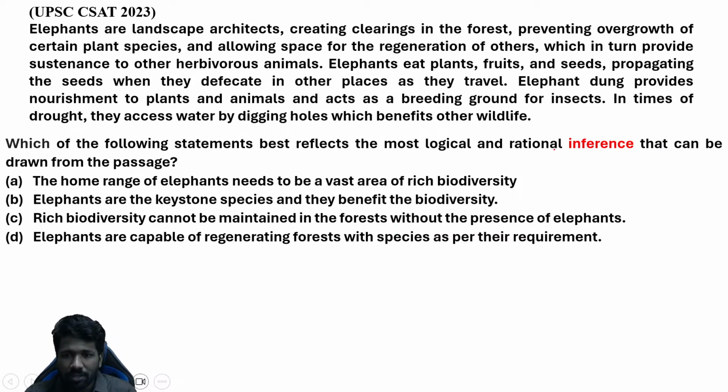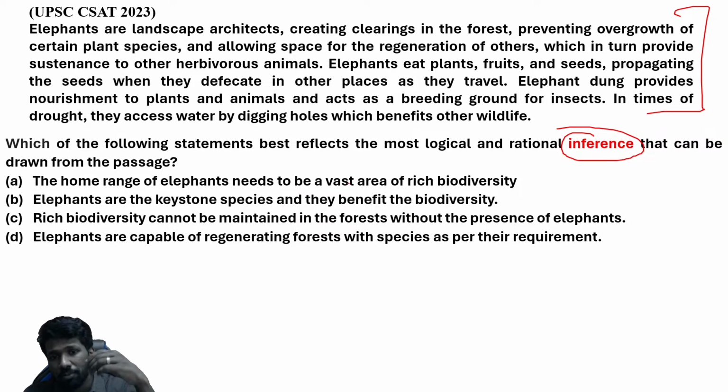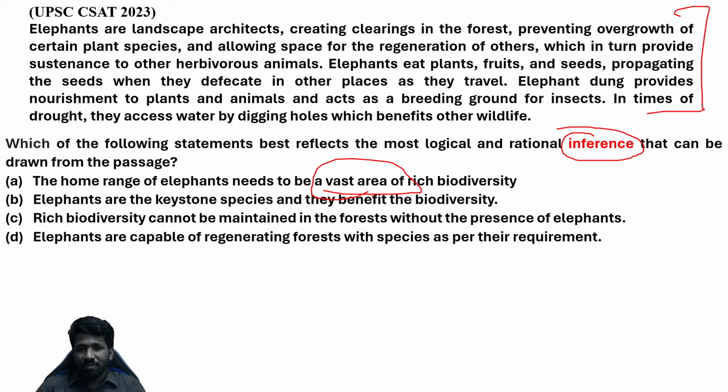So which of the following is the most logical, rational inference? From the evidence only we have to make an inference. The first option says the home range of elephants needs to be a vast area. It is not mentioned anywhere that elephants need more area or more biodiversity. Elephants help in improving the rich biodiversity, but it is not told that elephants can exist only if there is a rich biodiversity or vast area. That is not an inference at all.